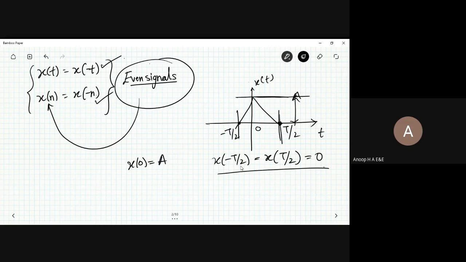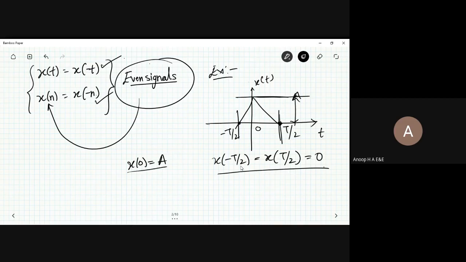Now I want to see whether this signal, which I have written as an example, can be classified as an even signal, and we need to prove that.